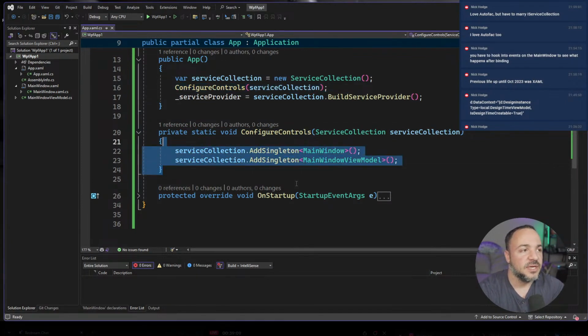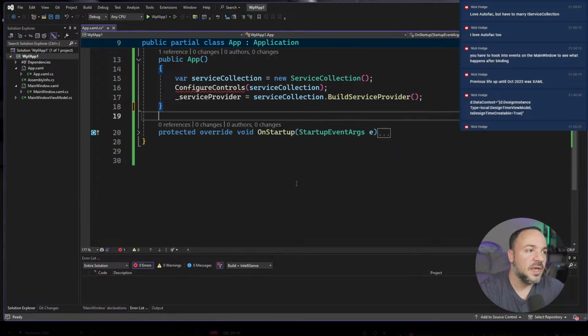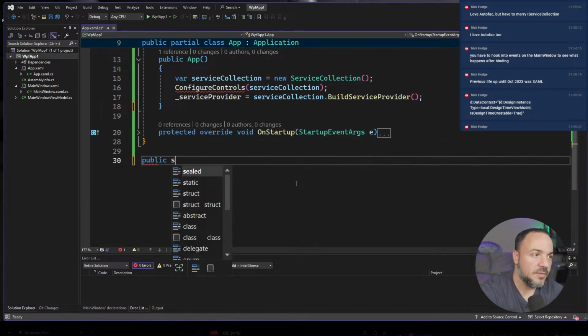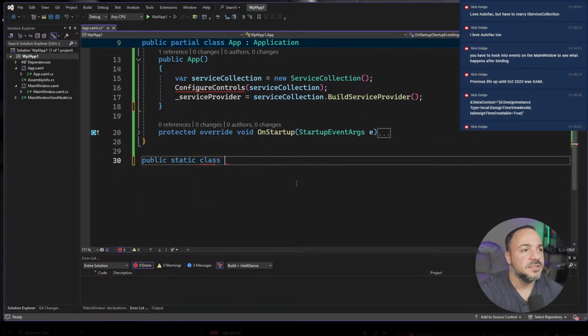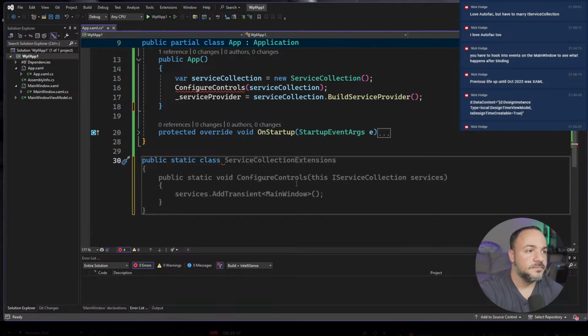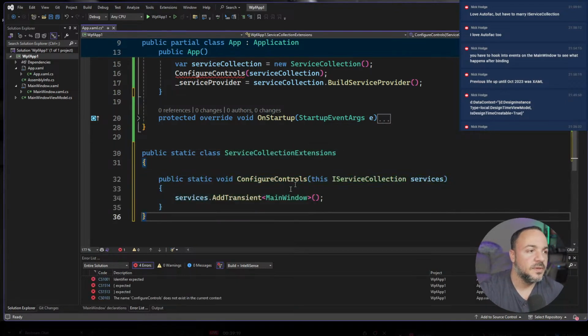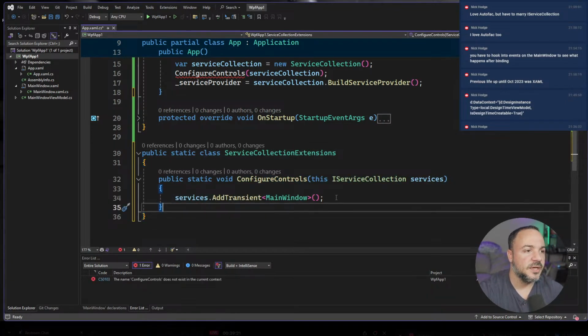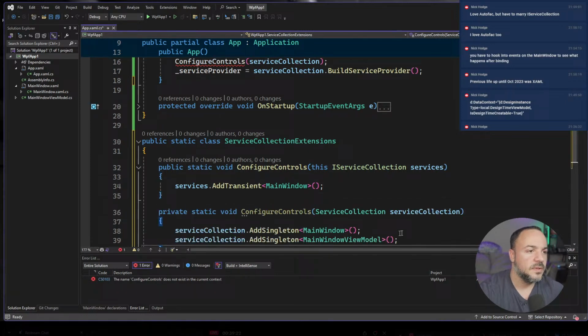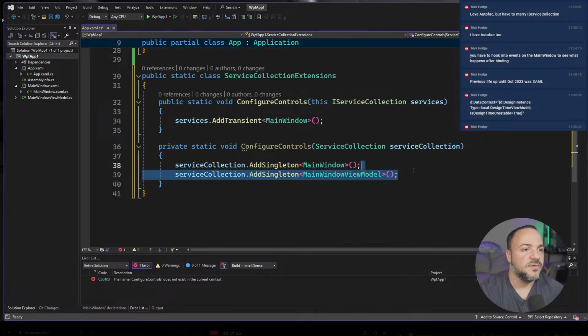What I'm going to do is pull this out. I'm going to make a public static class. Sure. It knows. I want this code.